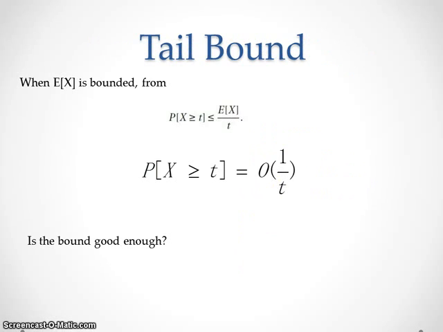And then we see from the form of the Markov inequality that when the expectation is bounded, in asymptotic notation, we can see that the tail bound for the distribution function of X is equal to big O of 1 over t.